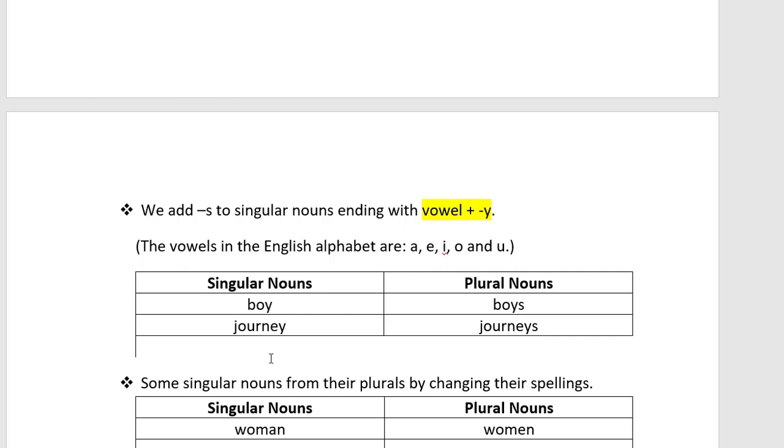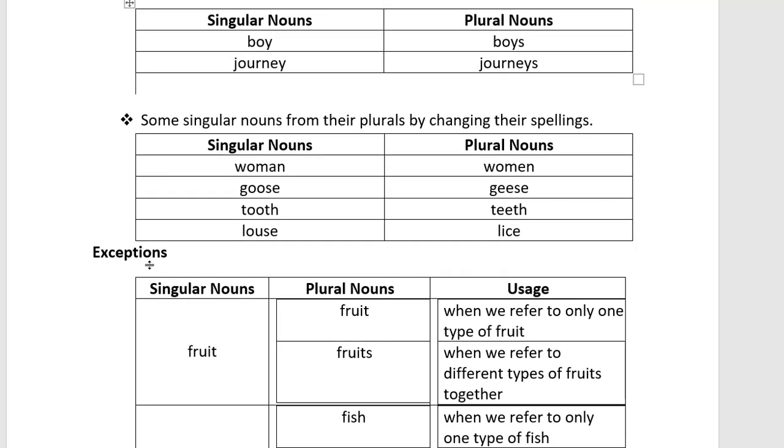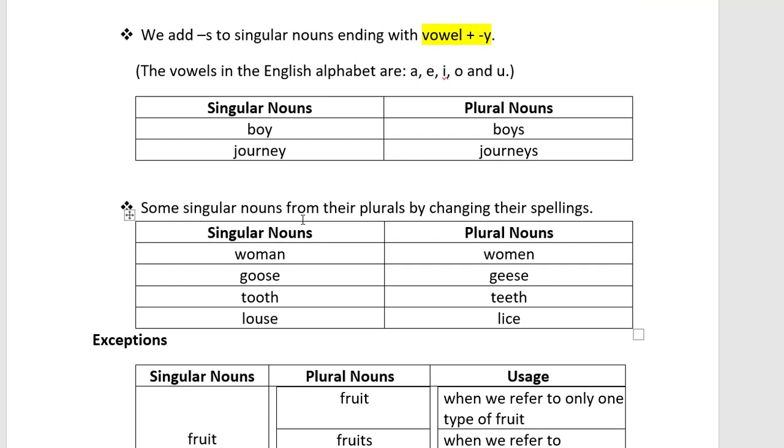Okay, so let's see some plural nouns formed from singular nouns by changing their spellings. There are some nouns that don't follow the previous rules we have seen. They simply change their spelling itself. The plural spelling is completely different from the singular noun.